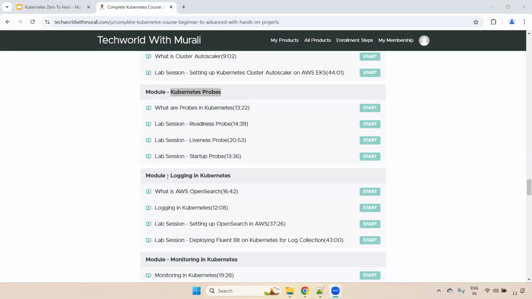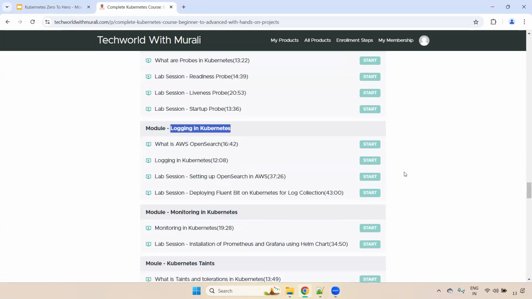Next thing is logging. Where exactly will logging be used? Let's take an example. You have deployed our application on Kubernetes. The application will write the logs, right? Usually the logs will be stored in the worker node. If the worker node is deleted, what will happen? Your logs will be lost. Then what will we do, right?